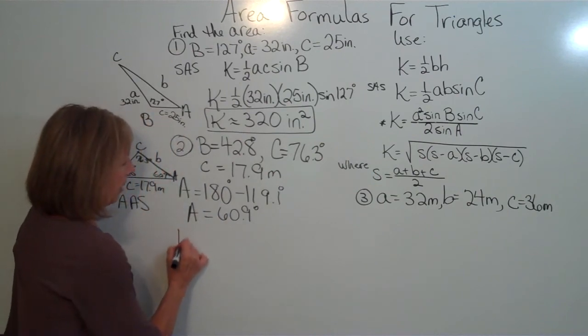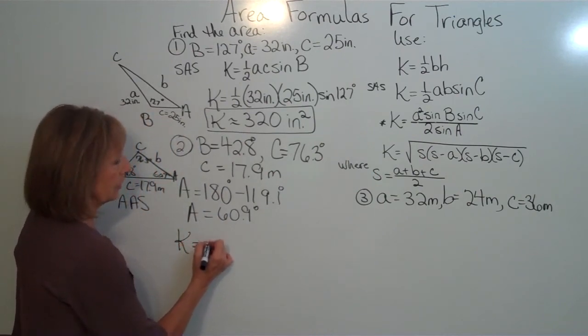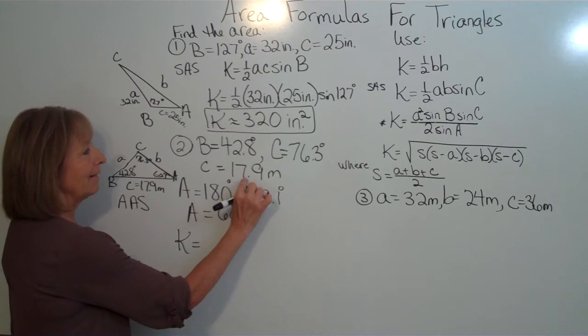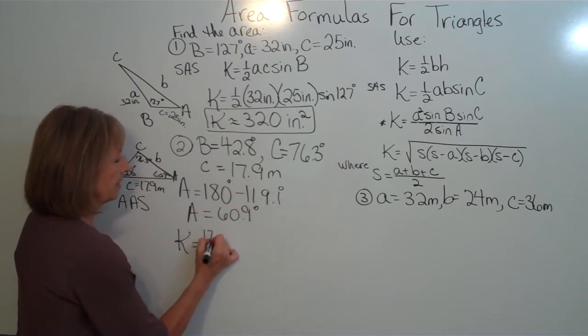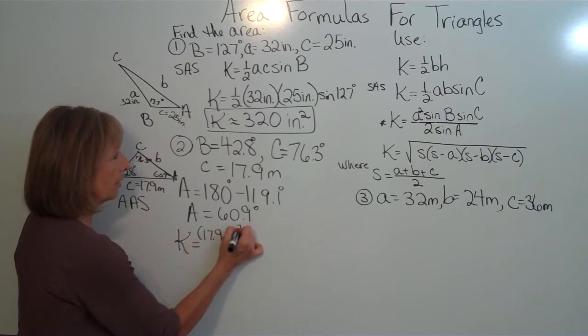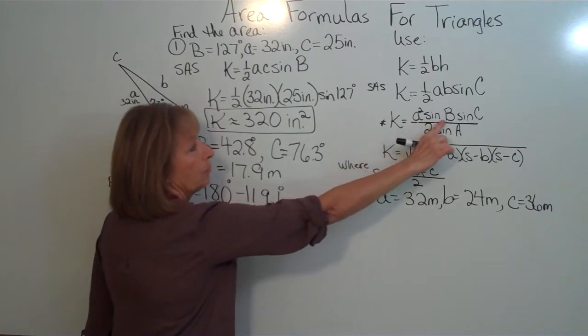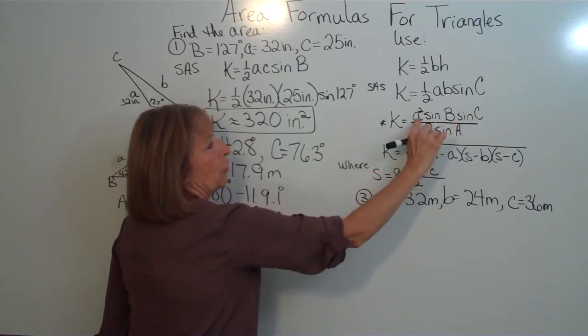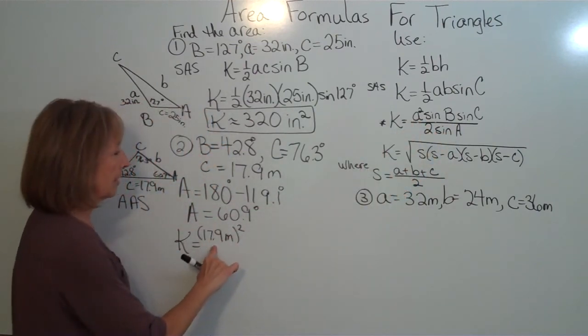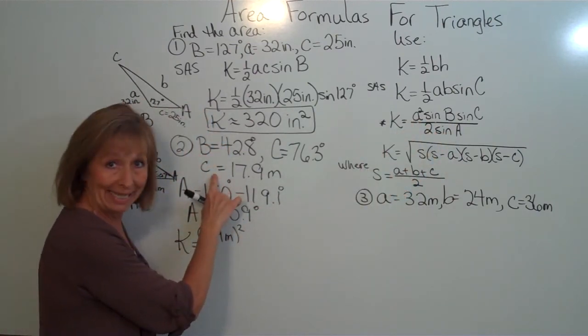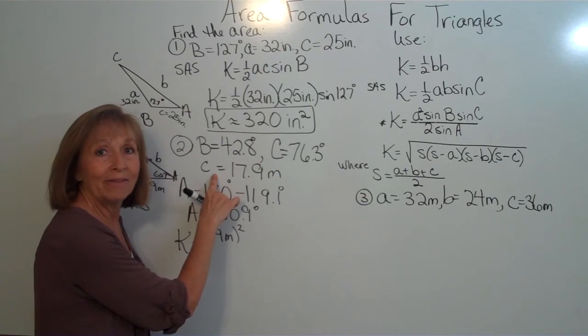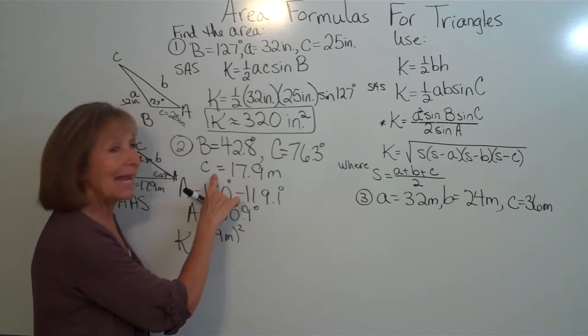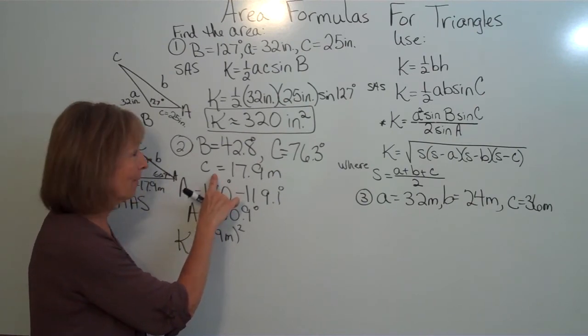So now my area is equal to the side that I know squared, so 17.9 meters squared. Now I'm going to multiply by the sine of the angles that don't match that letter. So here, this was the side C. I'm going to multiply the sine of angle B and angle A in the top.